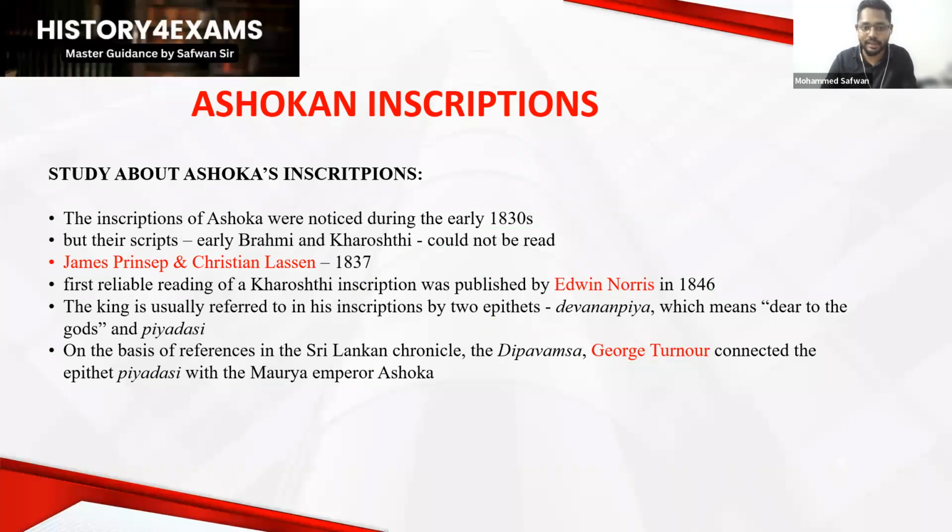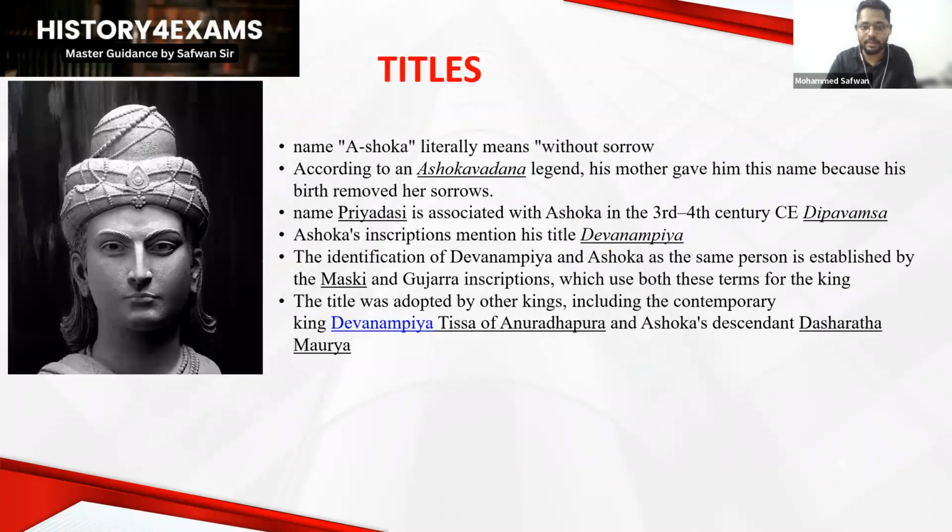We have just discussed that information here on the title page. Devanam Priya and Piyadasi: Piyadasi is mentioned in the Deepavamsha, which also terms him Devanam Priya. The identification of Devanam Priya is established by some other inscriptions, as we said.